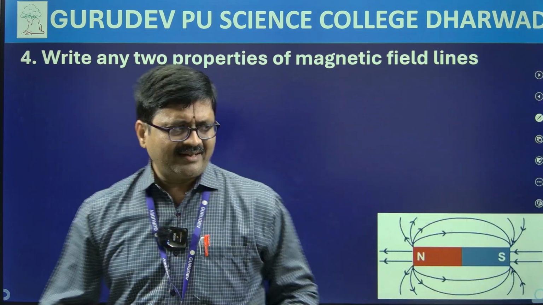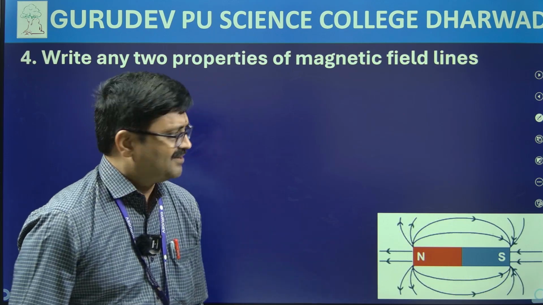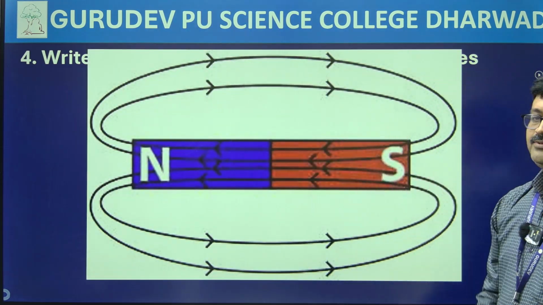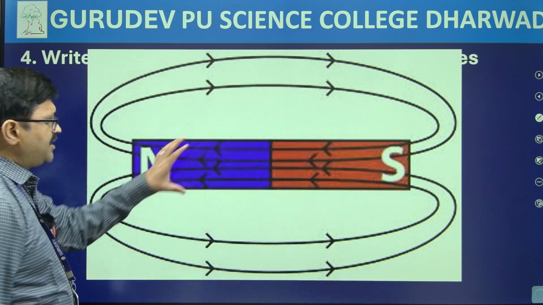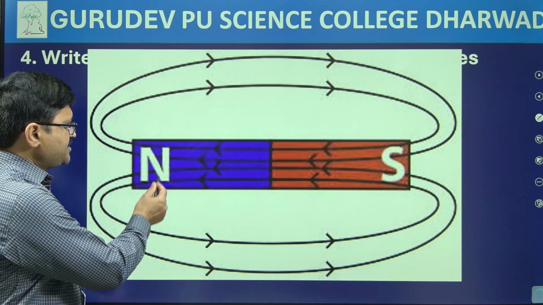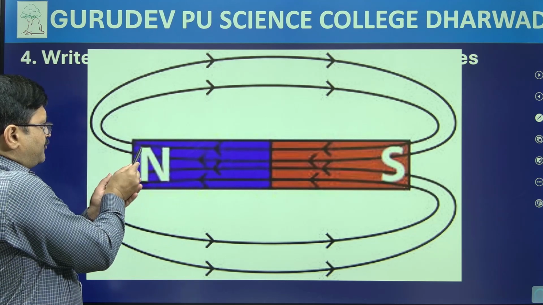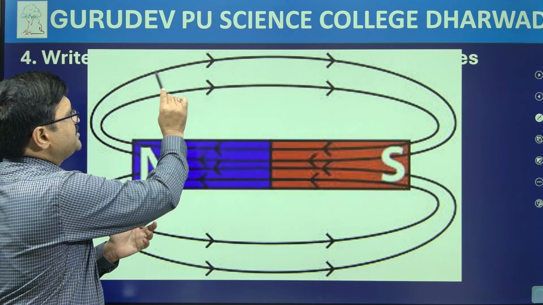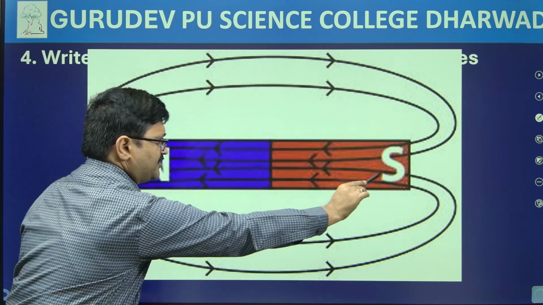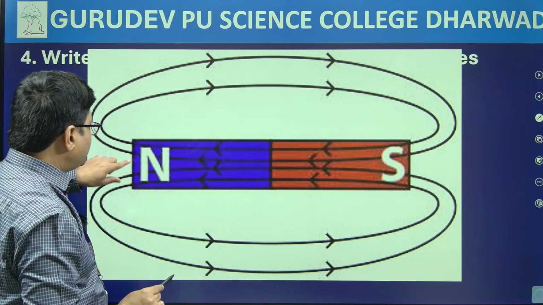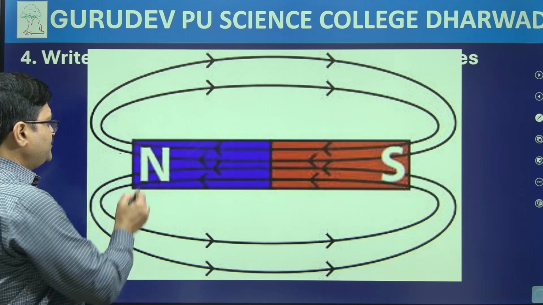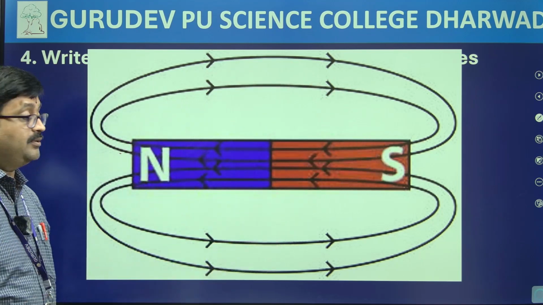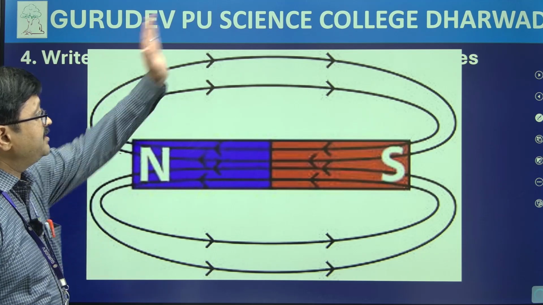Now I am just indicating whatever I had narrated here. Let's go ahead and take a look at the concept of magnetic field lines first. I am showing a bar magnet. In this bar magnet, as you can see, these lines which have been shown here are curved lines. These curved lines are coming out from which pole? They are coming out from the north pole, is it not? And they are entering into which pole? South pole. And you are seeing that this is happening outside the magnet.